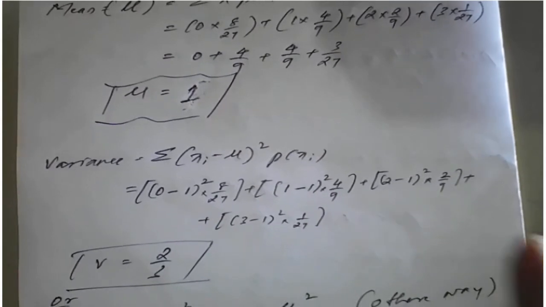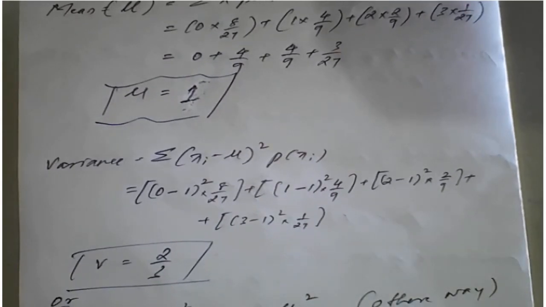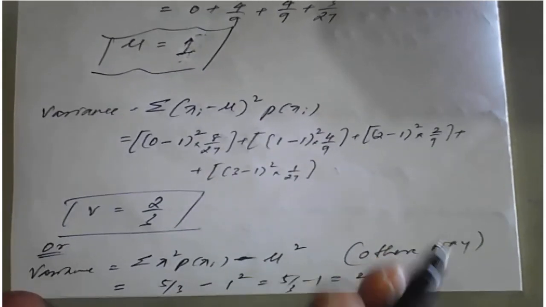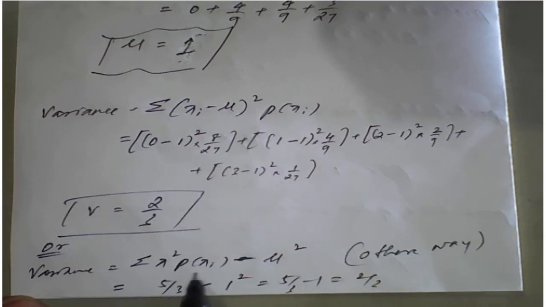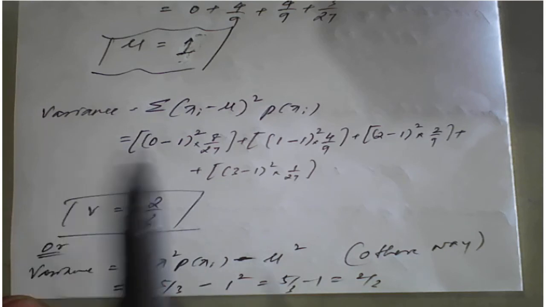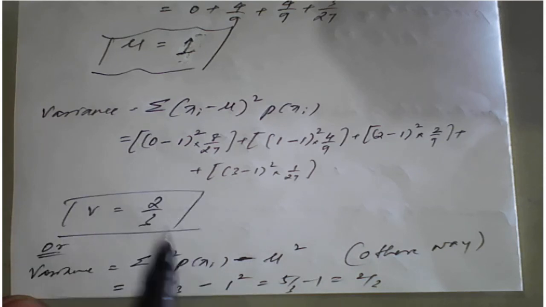Or you may find the same answer using a formula. The summation of x square p of xi minus mu square is another formula for variance you can use. So you have to square the given x value, multiply with p of x, and first get the summation of x square into p of x for each.